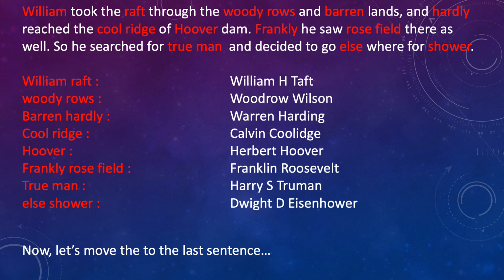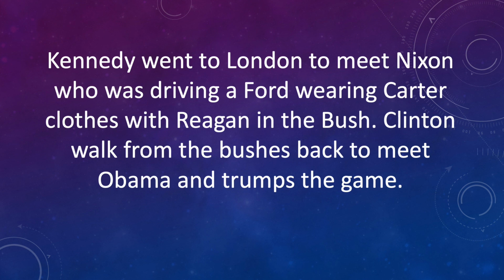Franklin Roosevelt will remind you of Franklin, and wherever we see the Roosevelt, we will interchange it with Roosevelt. So Franklin Roosevelt will be Franklin Roosevelt. Truman will be Harry S. Truman, and Eisenhower will map to Dwight D. Eisenhower. Now let's move to the last sentence of our story and see what we have here.